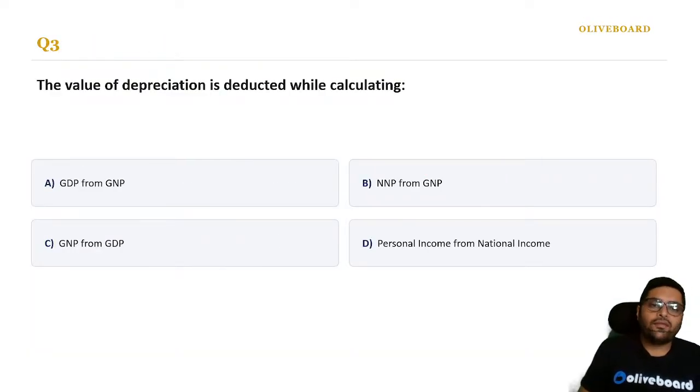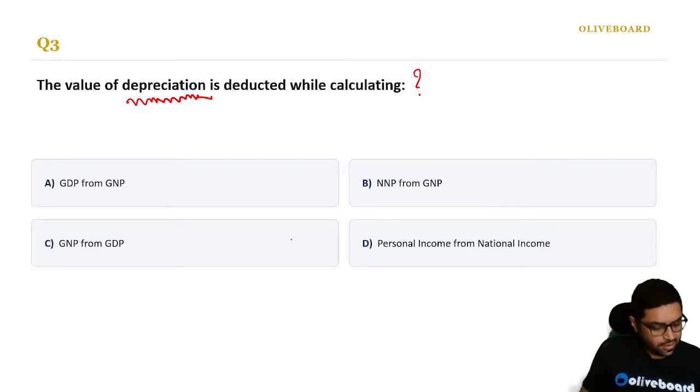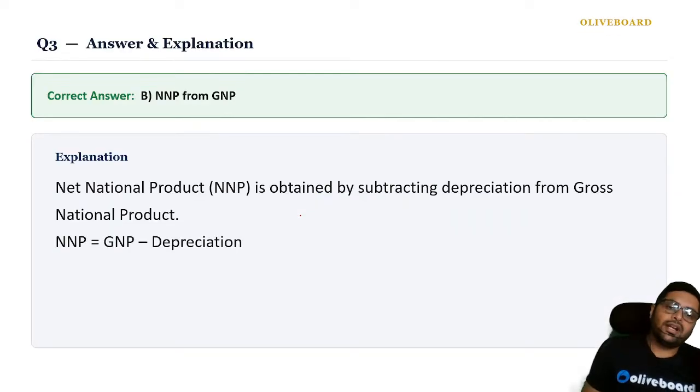Next, the value of depreciation is deducted while calculating what? We remove depreciation. When do we remove depreciation? While we are calculating NNP, net national product.